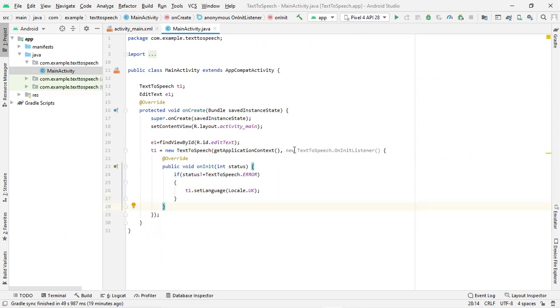Then through the object, I'm creating an object again. Then I'm calling the listener which is registered in this particular text to speech class. When you call this OnInit listener, it will do the necessary initialization for your text to speech engine. In order to check whether the initialization is successful or not, inside the OnInit method you can check the status. If your status is not error, then we can set the language to UK. Once this has been done, now we are ready to convert our text to speech.